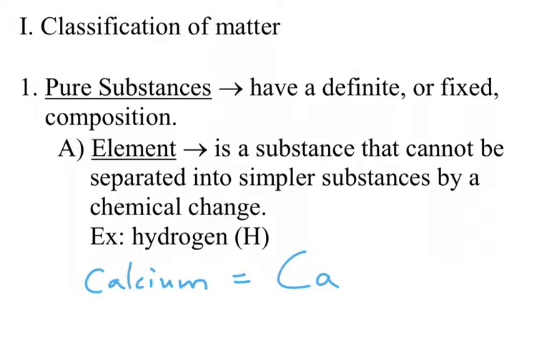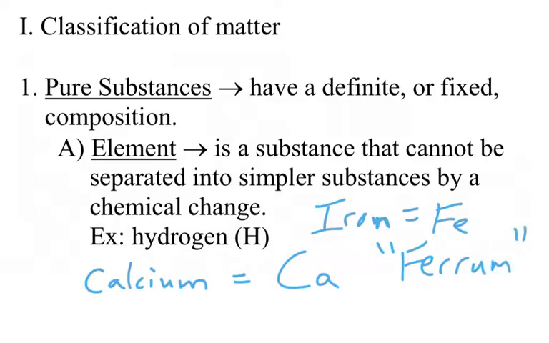And then, of course, recognize that some elements have Latin derivatives. For example, iron comes from Latin. The symbol is Fe, and in Latin, it comes from the word ferrum. So some of these symbols you'll notice come from Latin. But again, the first letter is capitalized, the second one lowercase.